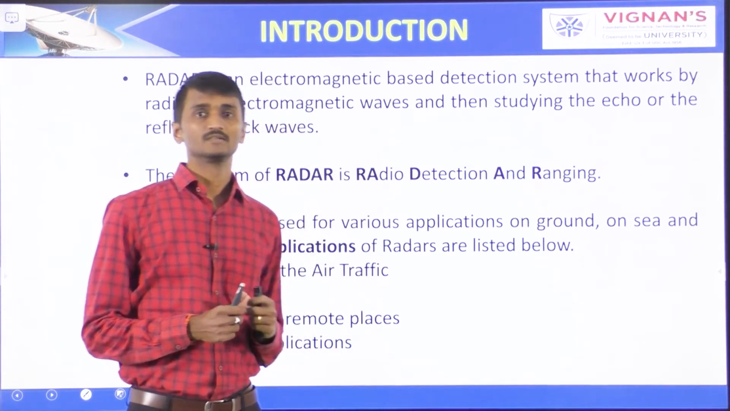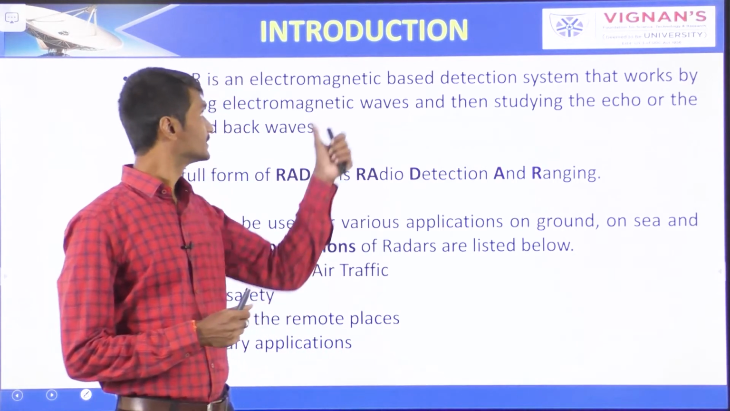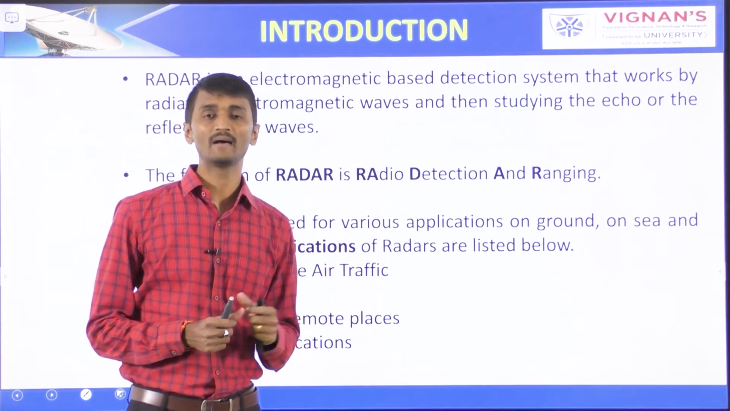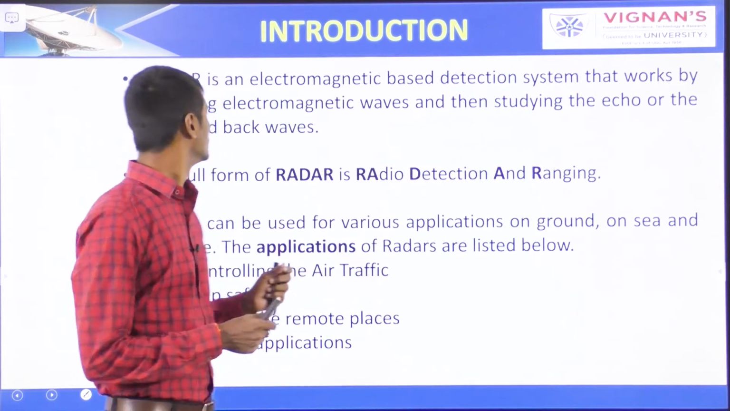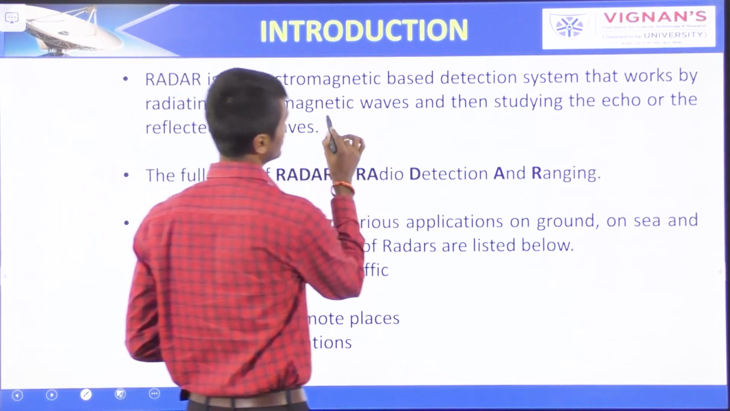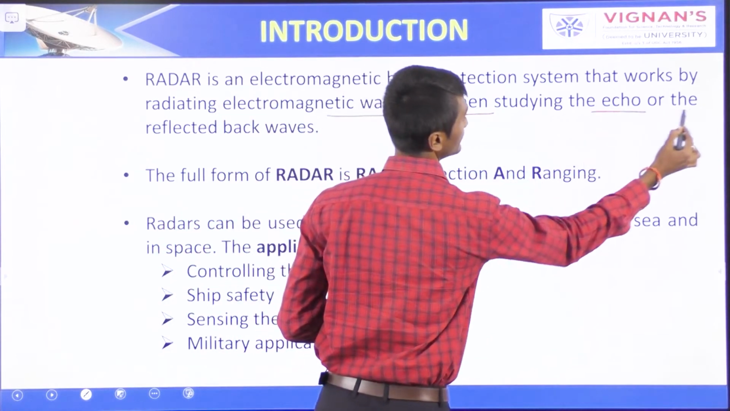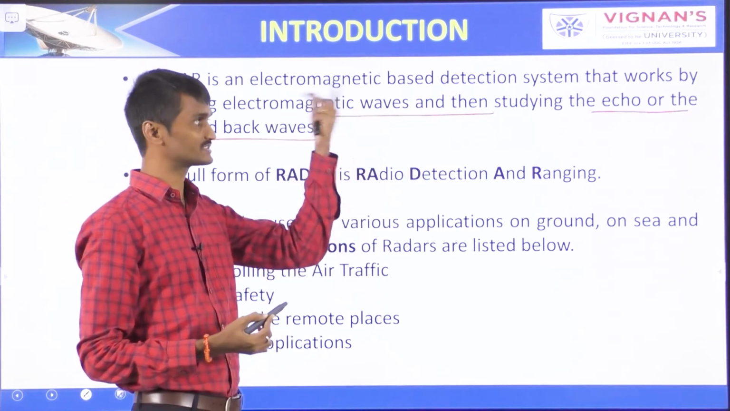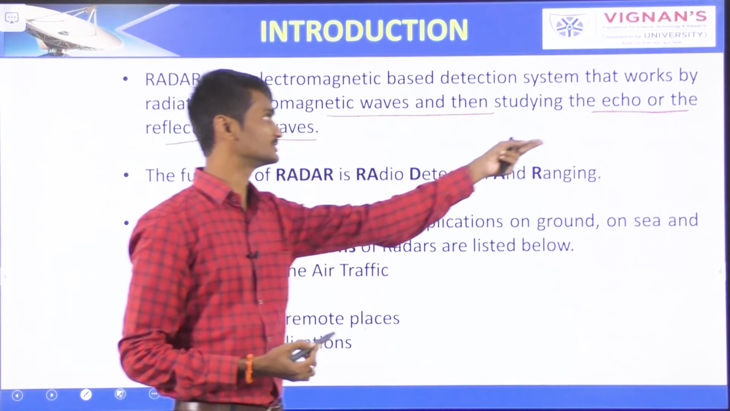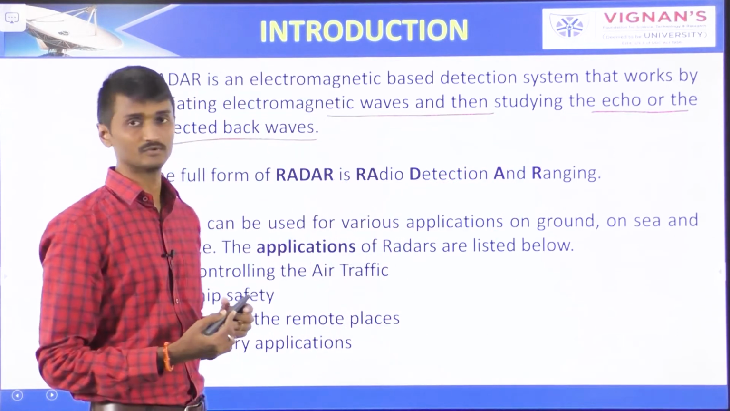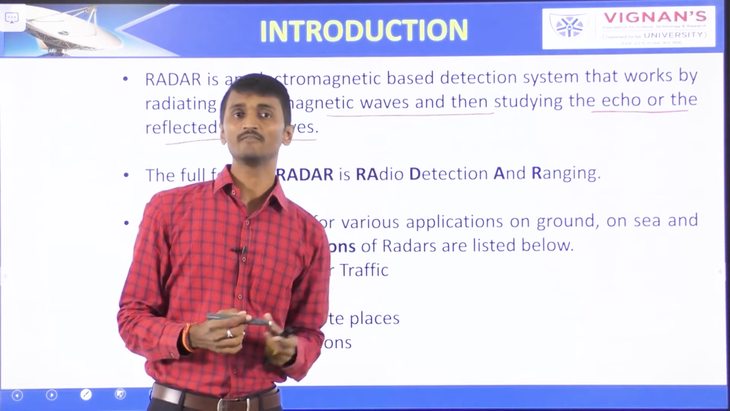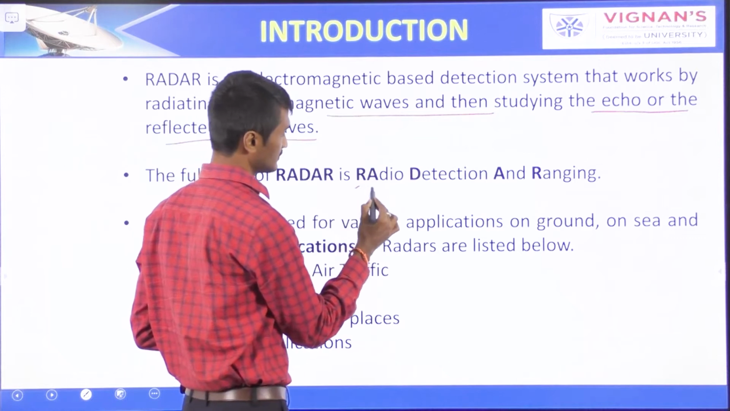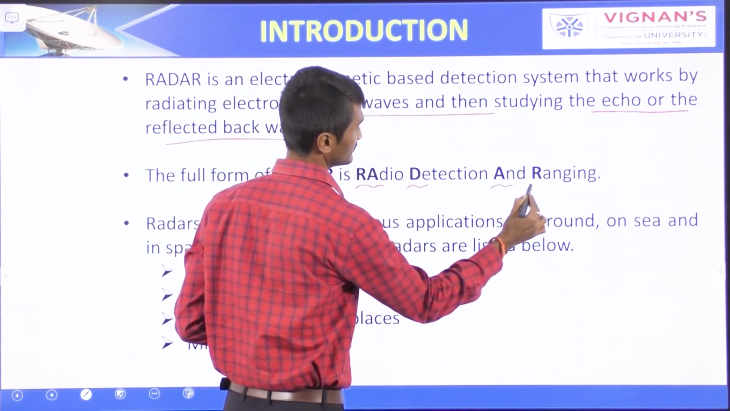So coming to the introduction, the radar is an electromagnetic based detection system that works by radiating electromagnetic waves and then studying the echo or the reflected back waves. So it radiates the electromagnetic waves and then studies the reflected signals, which is called an echo. The full form of radar is radio detection and ranging.